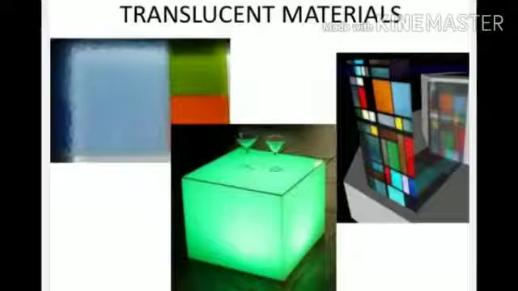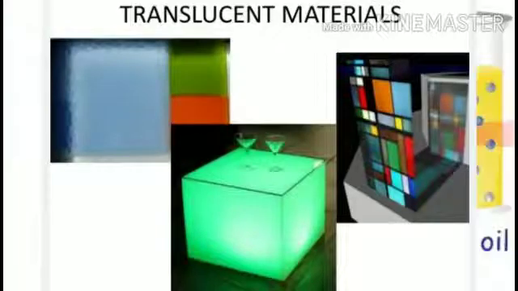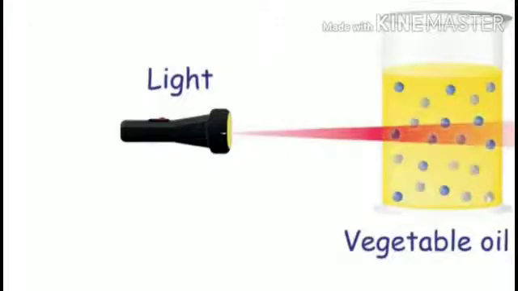Here, translucent materials do not allow full light. That means it does not completely allow the light to pass through them like a transparent one. In transparent, we can see the full image clearly. But translucent is not like transparent. In translucent, we cannot see the image clearly. It will not be visible clearly, so the image will be blurred. Examples are paper soaked in oil, snow and vegetable oil. If we pour vegetable oil in a container, we cannot see the full clear image. Okay children, we can see it's not very clear.